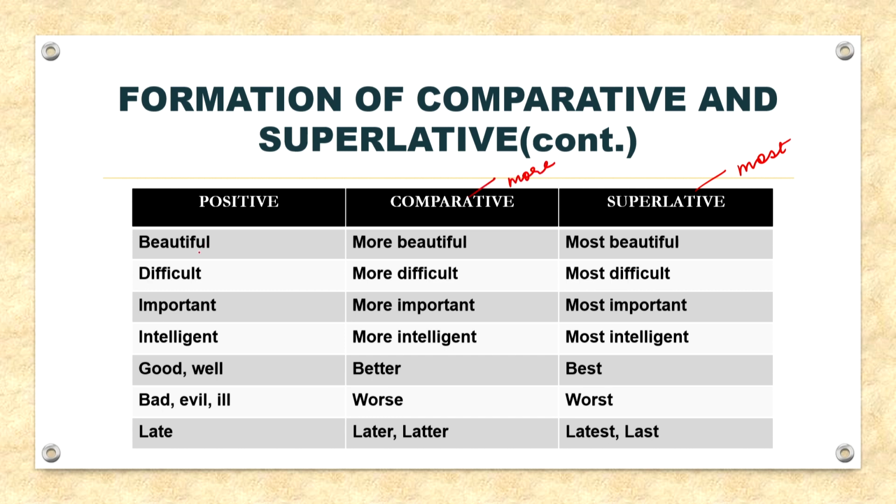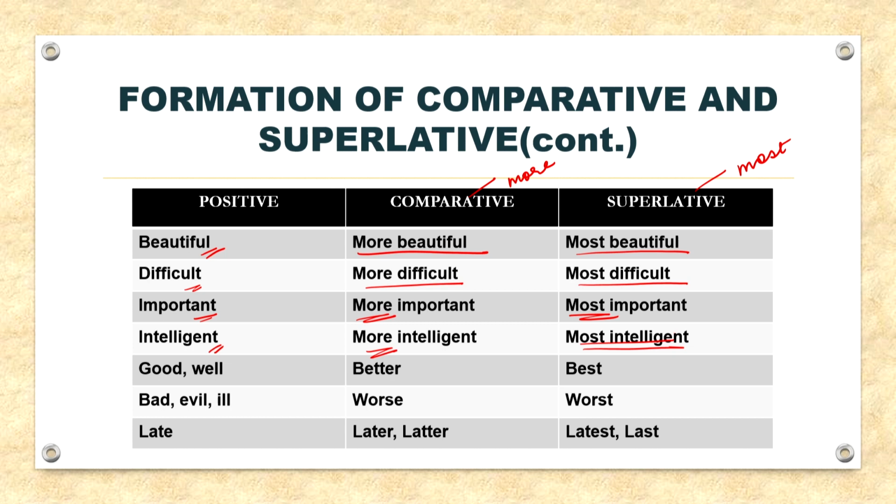For example, beautiful, more beautiful, most beautiful, difficult, more difficult, most difficult, important, more important and most important, and so on. Now, similarly next, intelligent, more intelligent, and in superlative it is most intelligent.